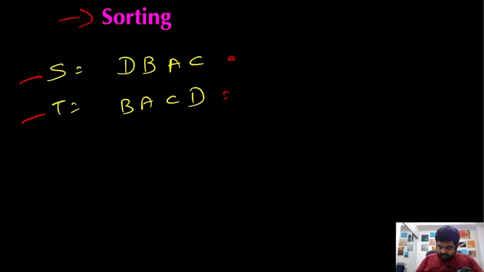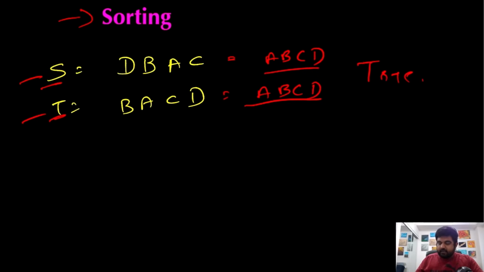So in this case, if we sort the string s, we will get a result that looks like a b c d, and if we sort the string t, we will also get a result that looks like a b c d. In both cases, since both the strings are the same, we can conclude that they are anagrams of each other, and we can return true in this case. If they are not the same for any reason, we will return false. So this solution would work perfectly fine, and we will also get the desired result.